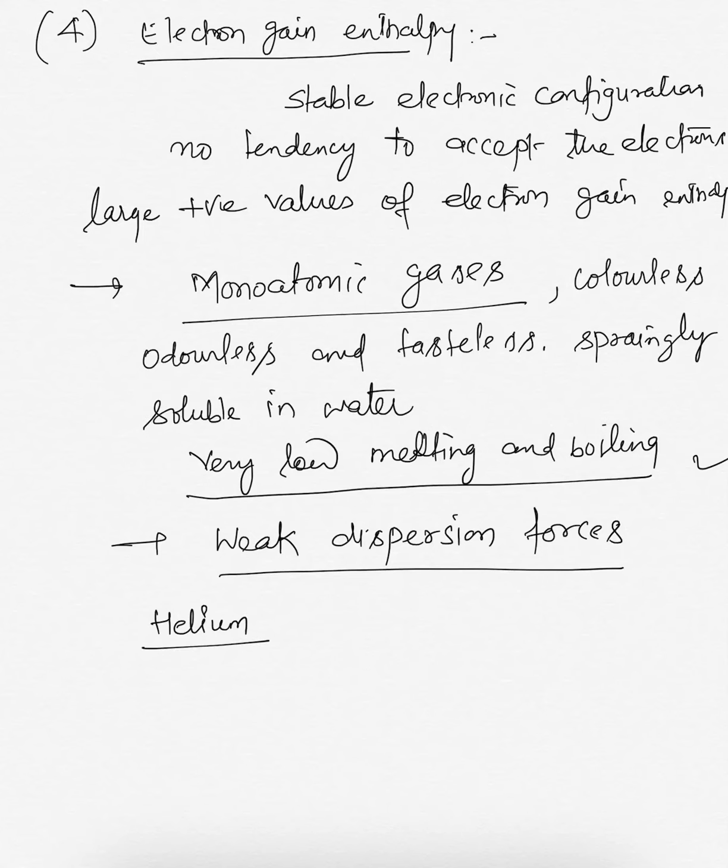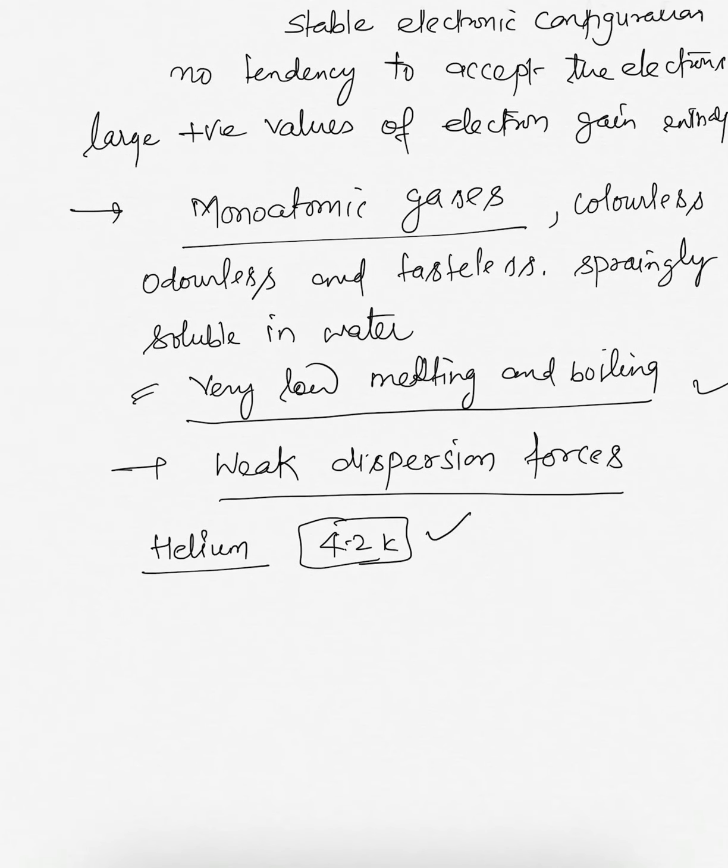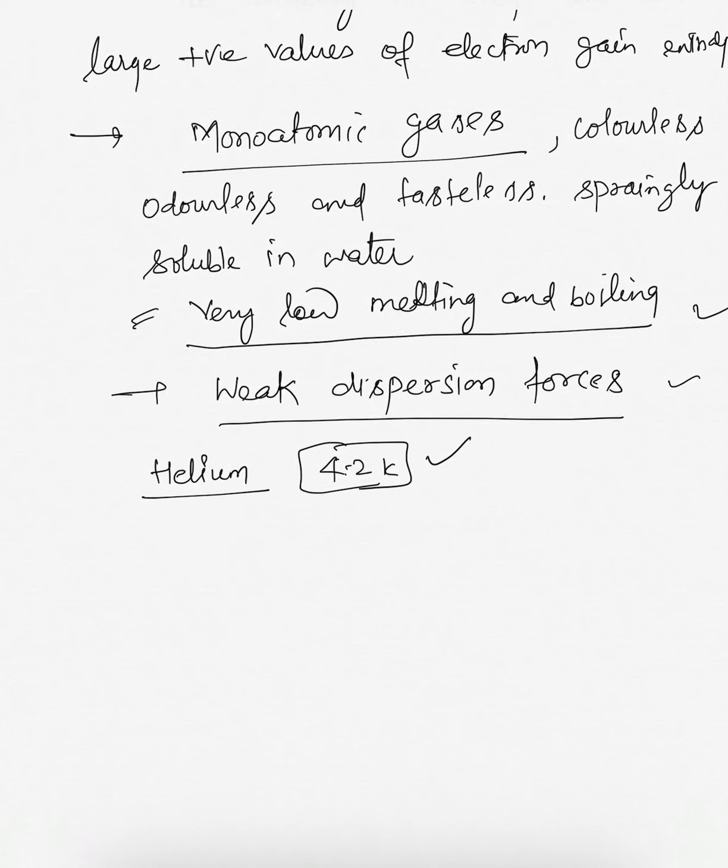Helium has the lowest boiling point of any known substance, 4.2 Kelvin.